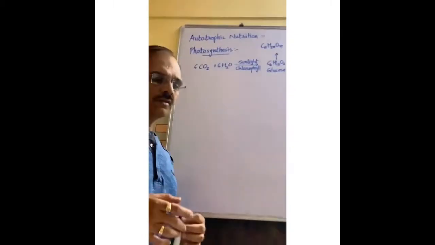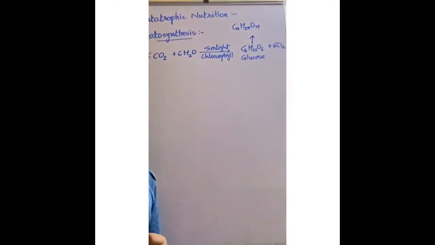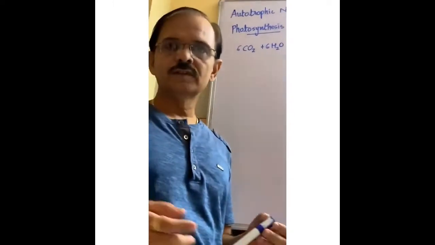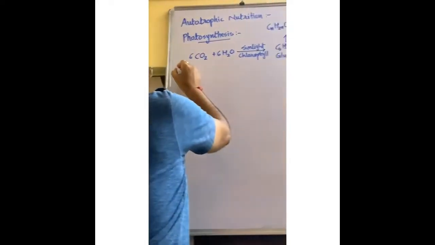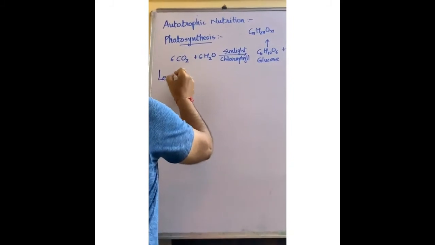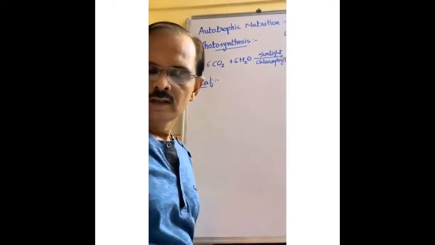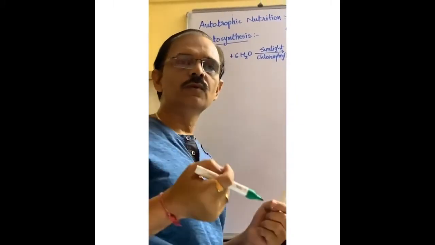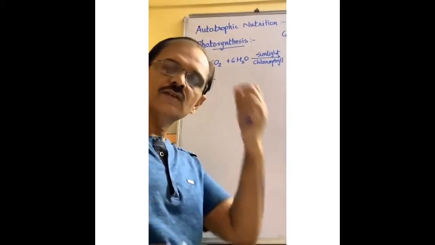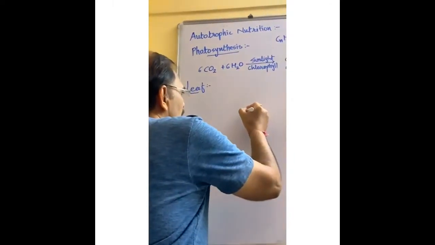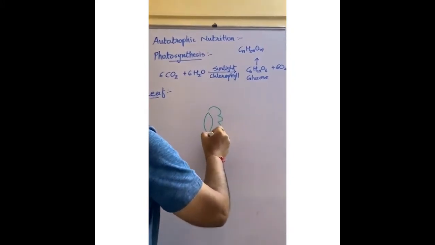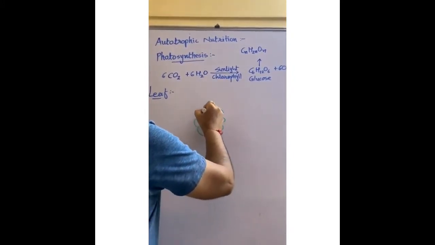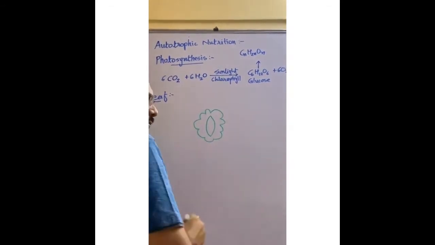Now see, photosynthesis occurs in the green leaf or leaves. In a green leaf, stomata are there. If you take a section of a leaf, you will find stomata, small pores. Stomata means small pores found on the leaf. It is called stomata. This is the microscopic view of stomata. This is the opening portion.